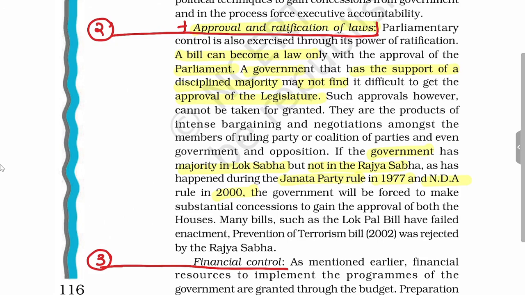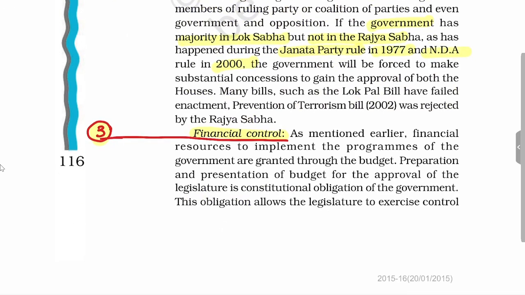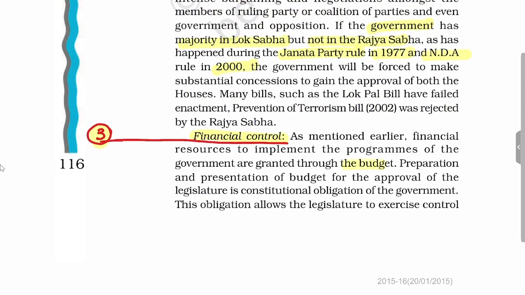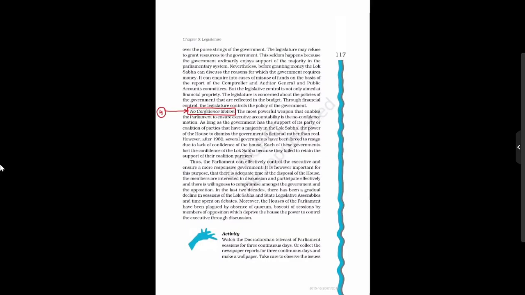Now we'll see the third important instrument of legislative control over the executive, which is financial control. Here, whenever any budget is passed, the executive cannot spend money until and unless it has the approval of the legislature. So this is how the legislature will exercise control over the executive.